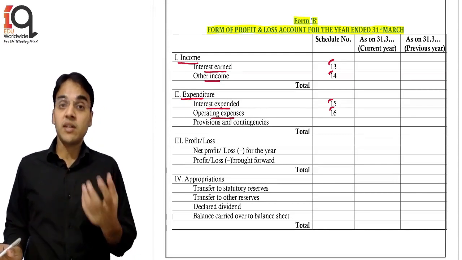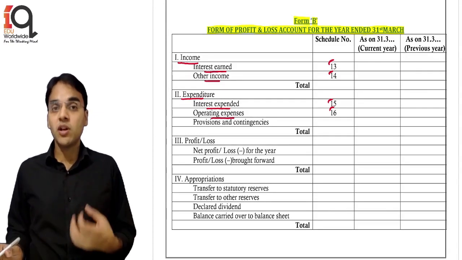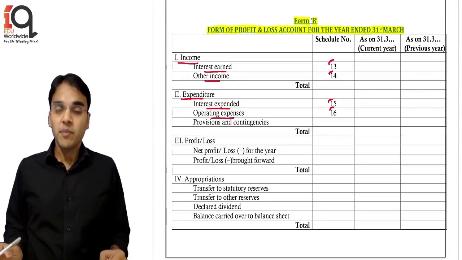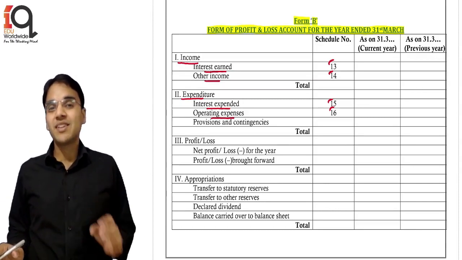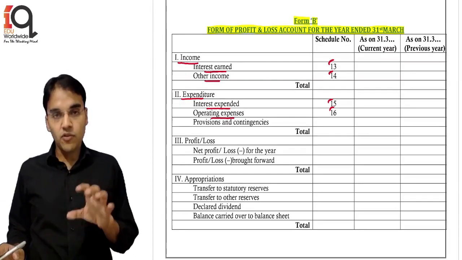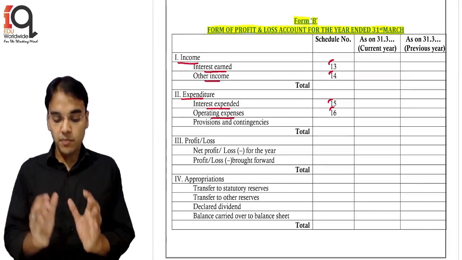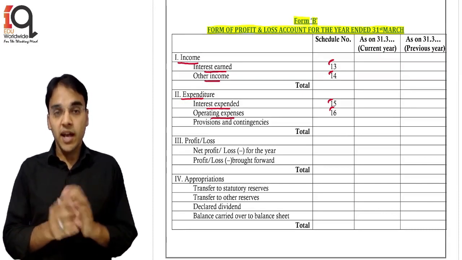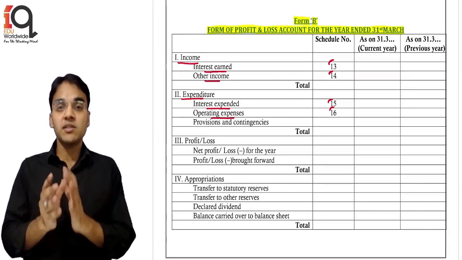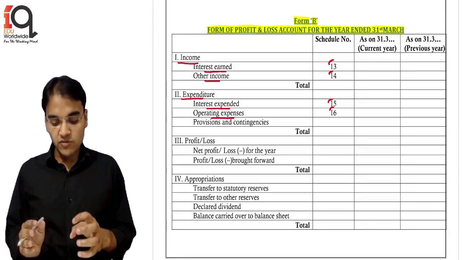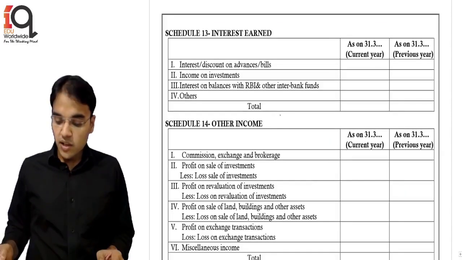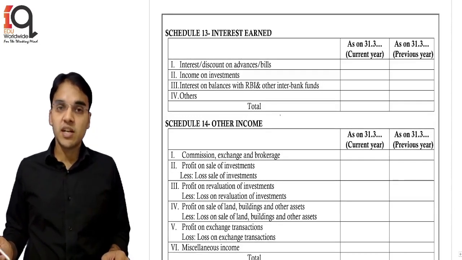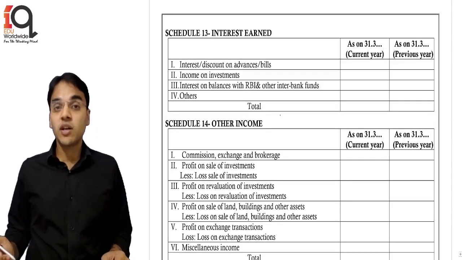Now let us understand what all items actually come in this particular schedule. The main income of the bank, which we have understood earlier also, is your interest and discount income. So the format has been made in such a manner that the main income is shown separately, and therefore the main expenditure, which is the interest on the deposits, is also shown separately. That is why interest expended is there separately. Now these are the items which are shown under each particular schedule.